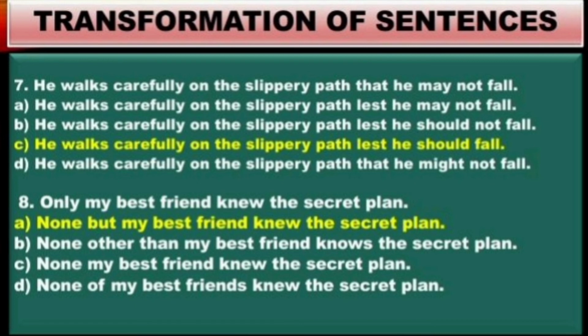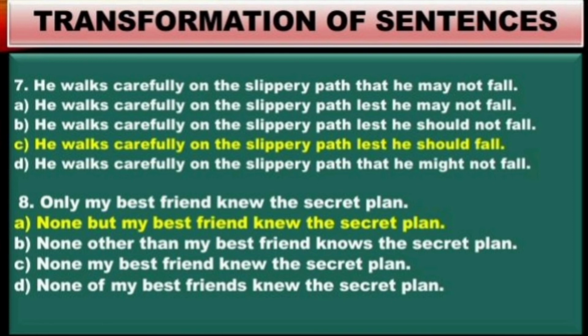Okay, coming to the 8th question. Only my best friend knew the secret plan. Okay, only my best friend. So here again it is inversion. We can see that the options begin with a negative adverb, none. Therefore it is inversion. So the right option is option A, none but. So none but is the correct usage. None but my best friend knew the secret plan. See, in the verb forms also there is no change at all.